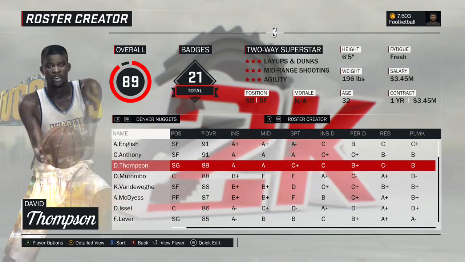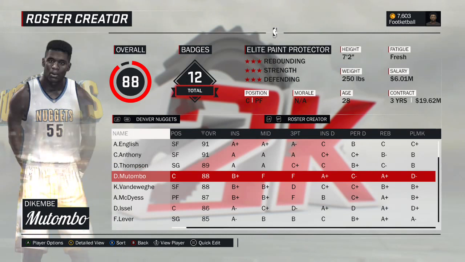David Thompson. 1978 version of David Thompson. This is pre, obviously, the off-the-court problems. Given 89 overall.